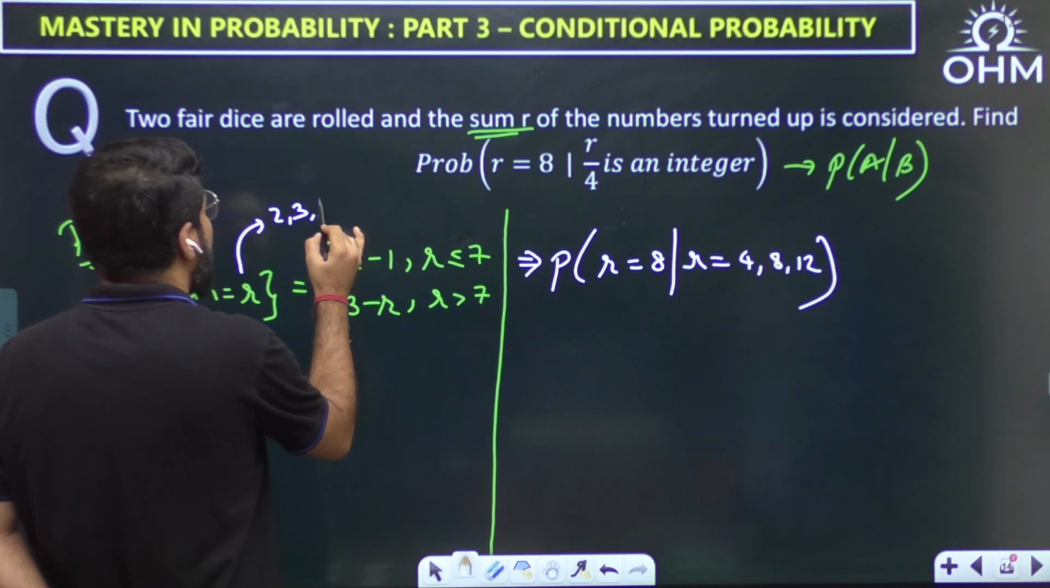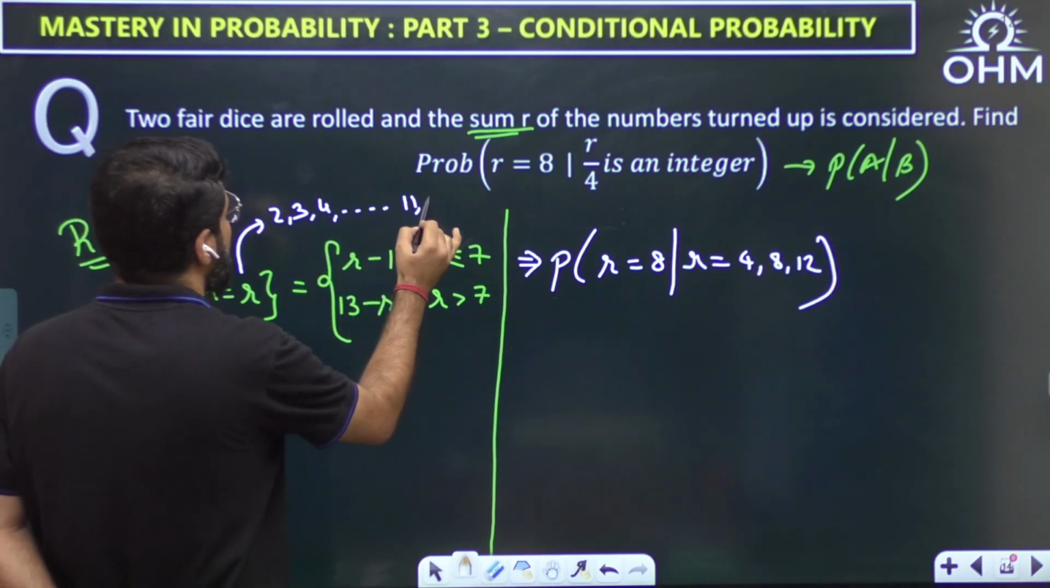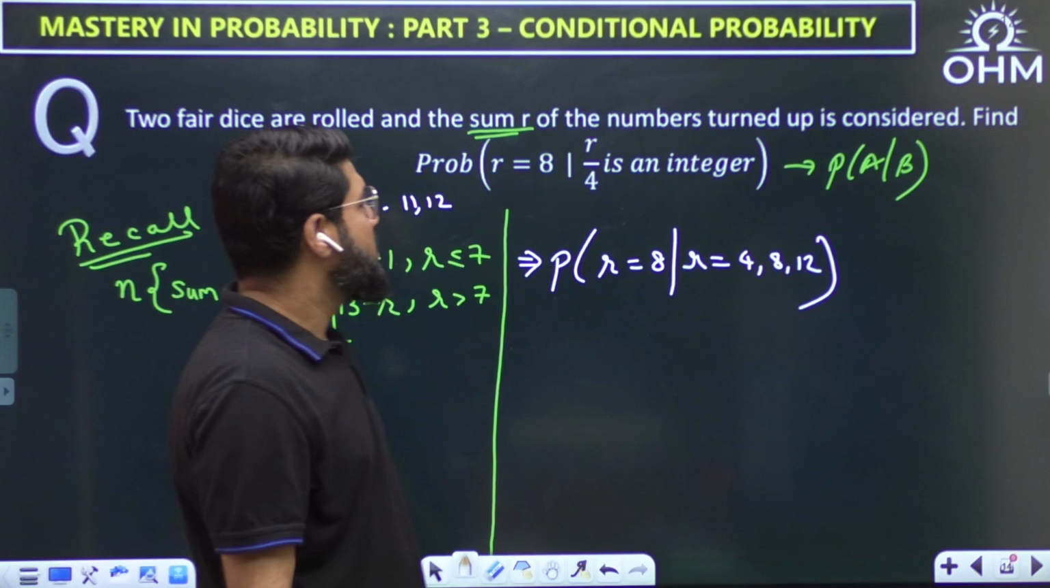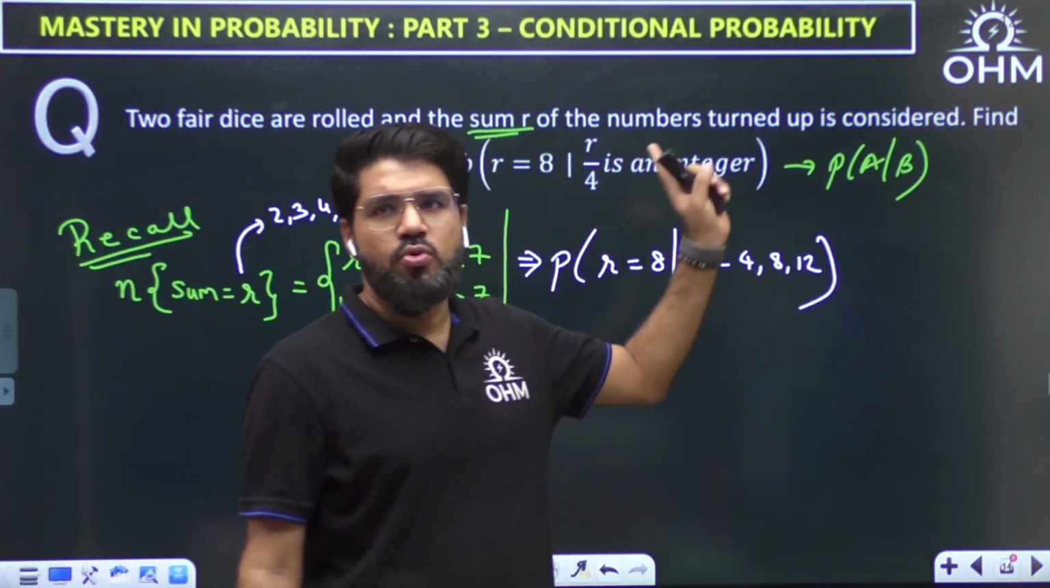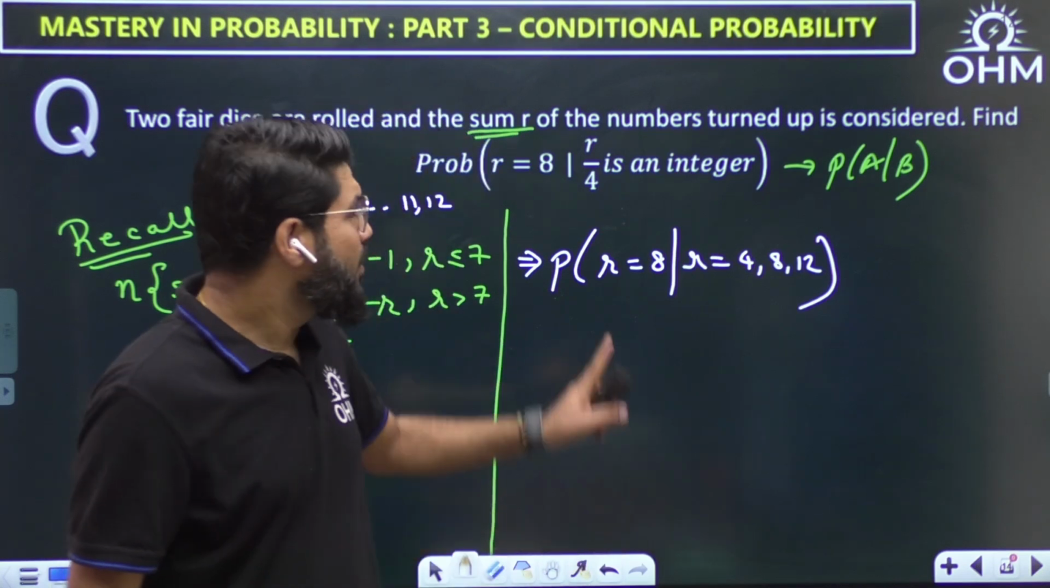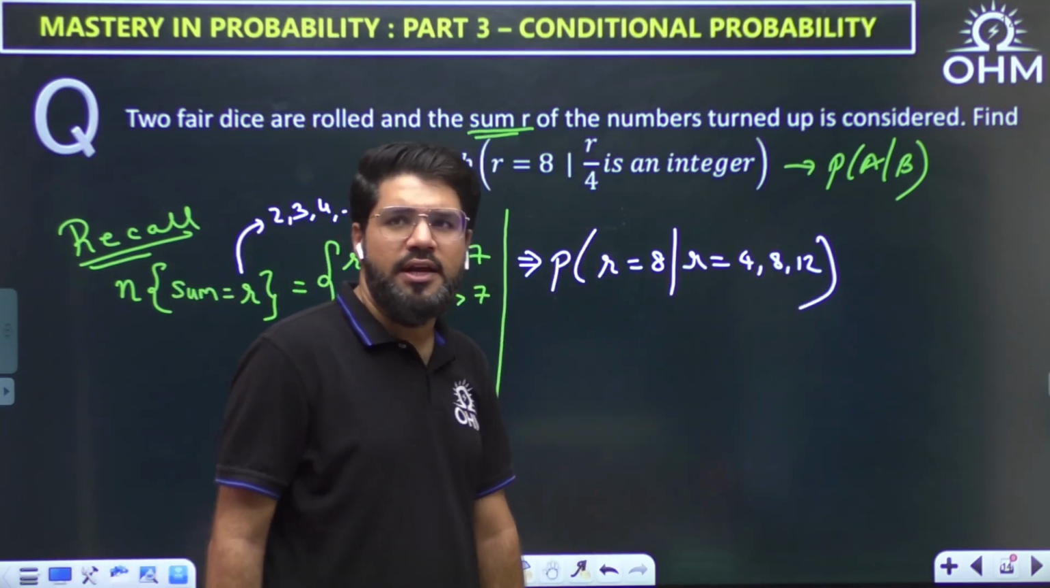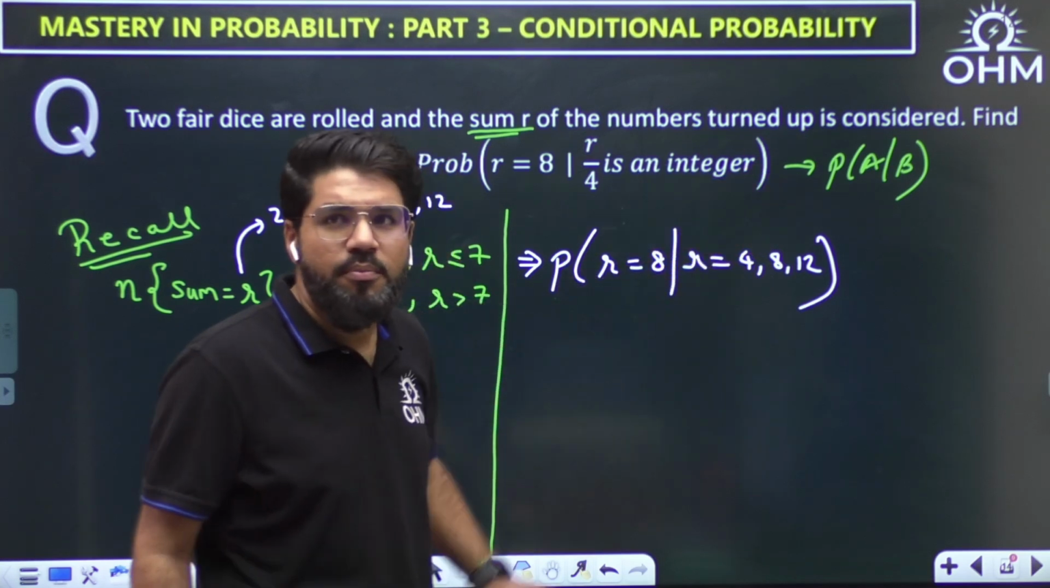So there can be any value 2, 3, 4, etc., up to 12. Okay, so what are the numbers which are divisible by 4? 4, 8 and 12. From 2 to 12, these are the three numbers. So R by 4 is an integer means R is equal to 4, 8, 12. Now apply the P of A given B formula.